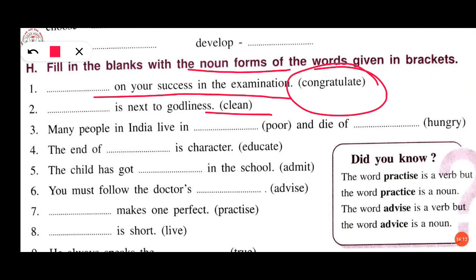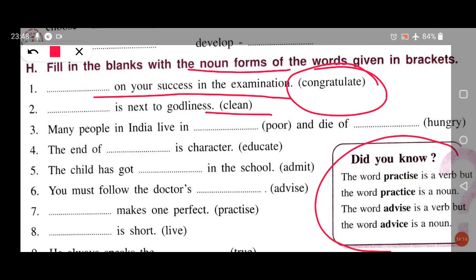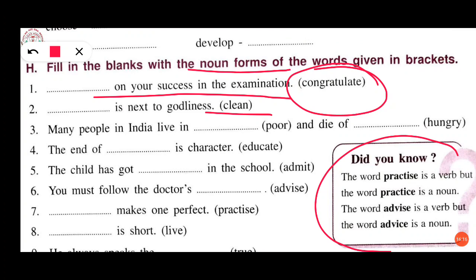Now here, students, the word practice is given, and here the word practice is a verb, but the word practice where we generally use see is a noun. The word advise is a verb, but the word advice is a noun. We can see the difference between the spelling, but while pronouncing the words, we can hear the same sound.